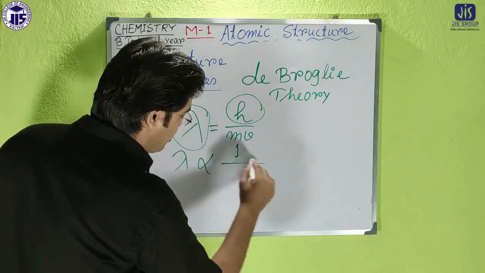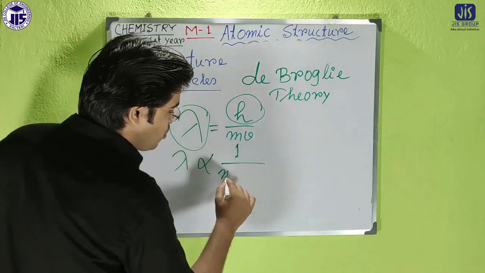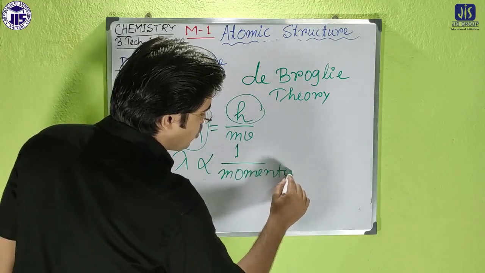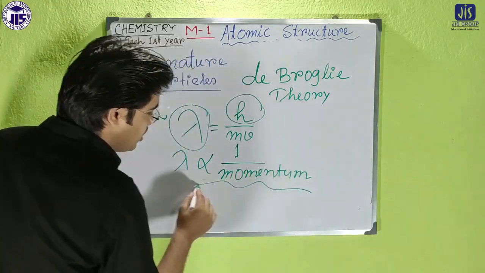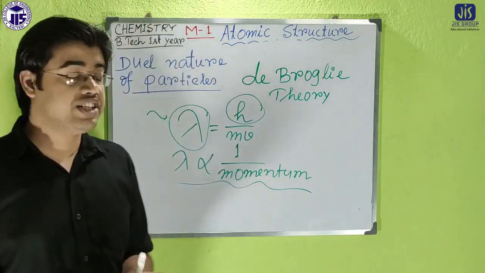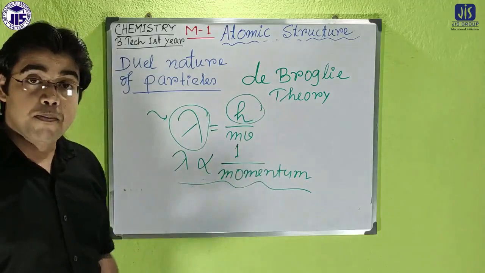So we can write that lambda is inversely proportional to momentum. According to de Broglie theory, the matter wave is very much related to the momentum, and it is inversely proportional to momentum.